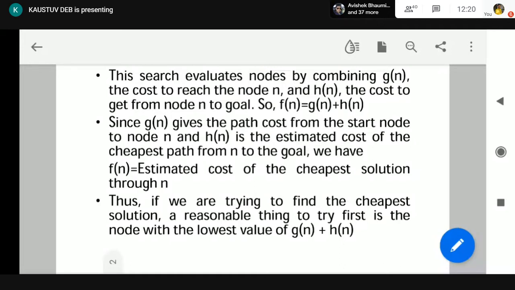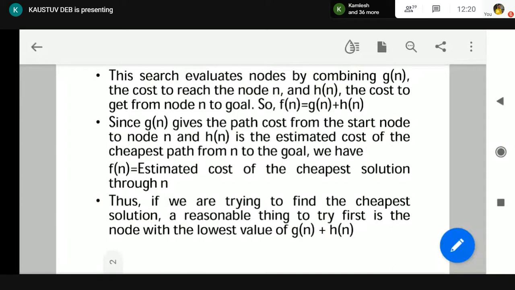Through n means we are moving from the start node to the goal node using n, where n is an intermediate node, by expanding n. Then obviously the cost will be the estimated cheapest solution cost.